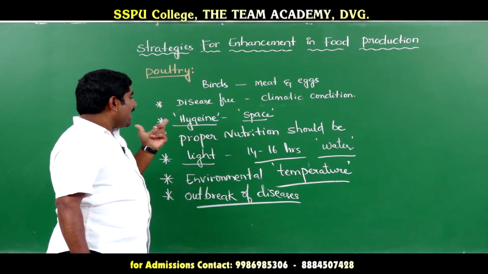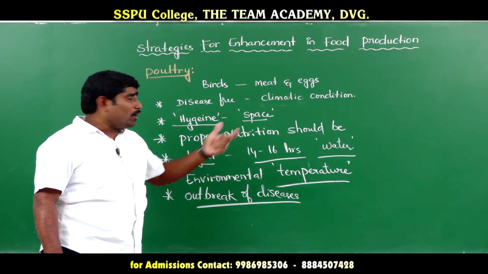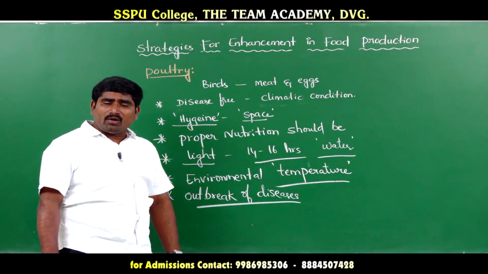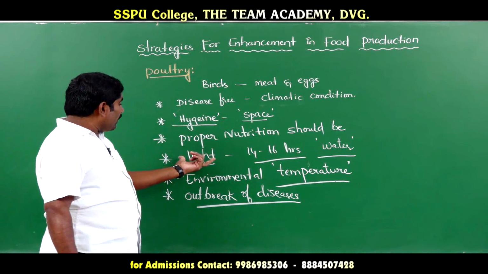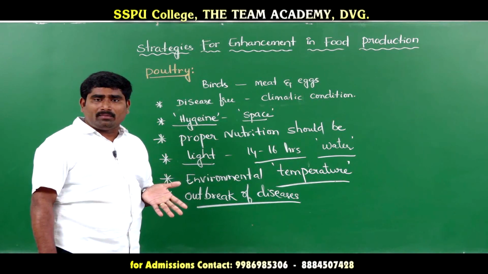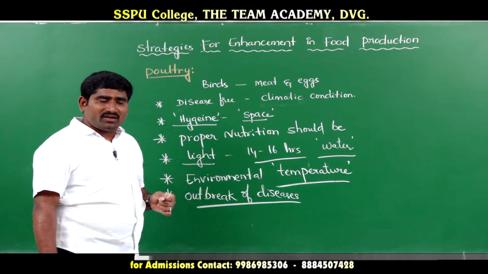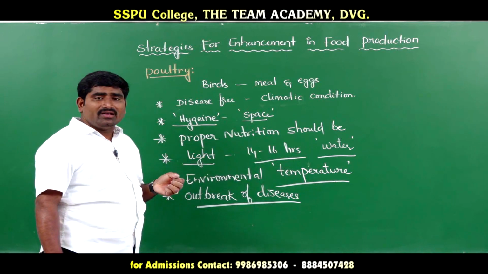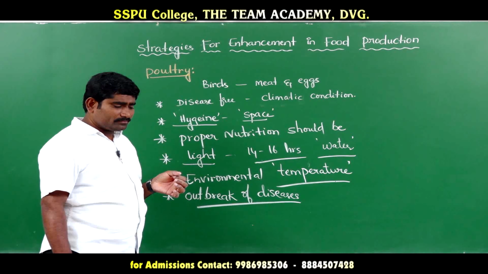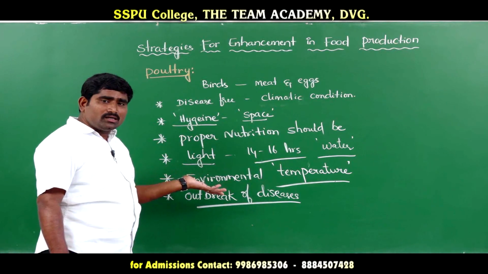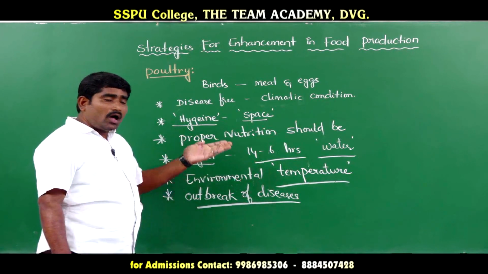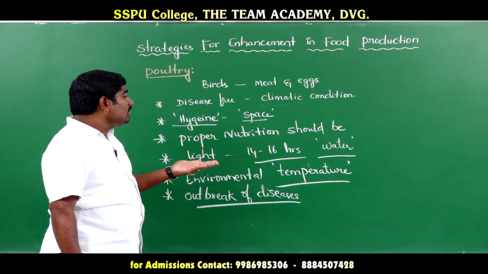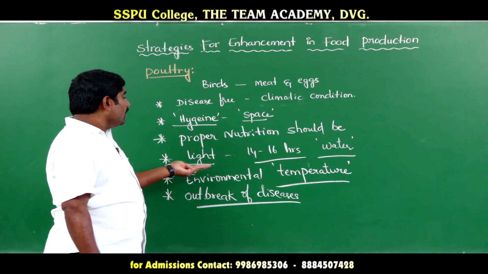And second one is hygiene. Proper hygiene should be maintained, and proper space should be maintained. And third one is proper nutrition should be given for avoiding the diseases, and an adequate amount of light is required for poultry farm. That's why tube lights will be maintained in the poultry farms, and proper amount of water should be there. Almost 14 to 16 hours of light is required for poultry farm.